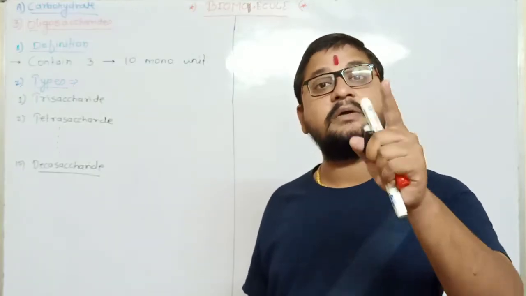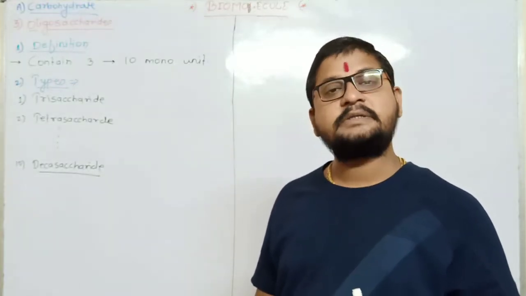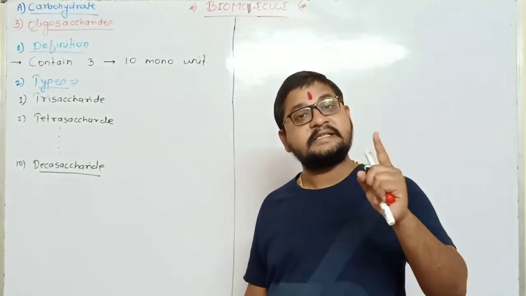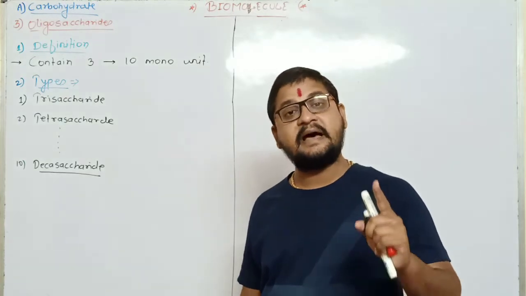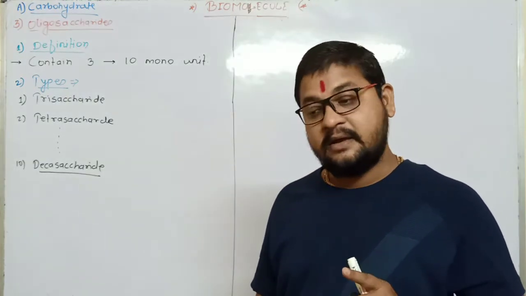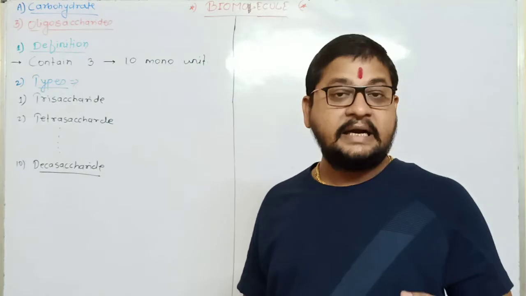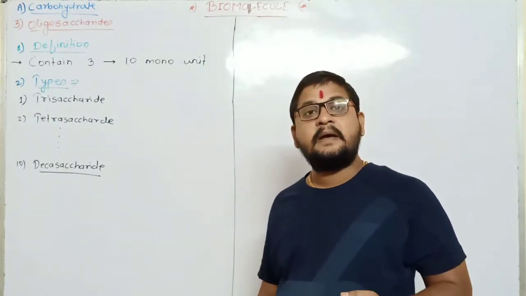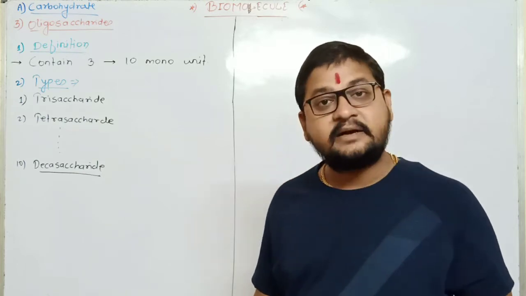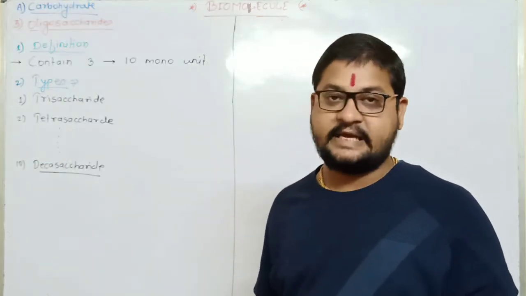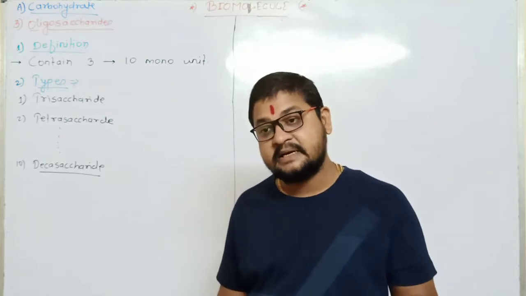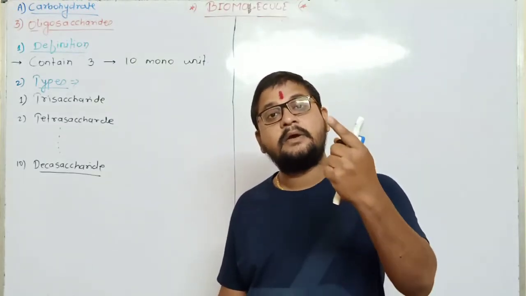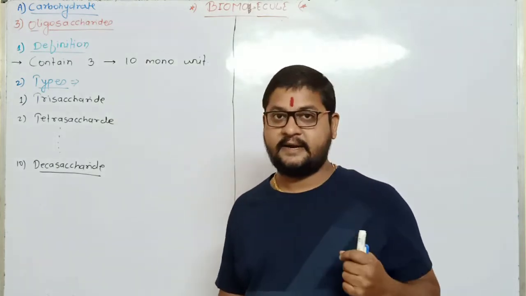The answer to this question is yes, because in the state board biology syllabus or NCERT syllabus, in the content on biomolecules, it is written that disaccharide is a part of oligosaccharide. Means oligosaccharide is the carbohydrate made up of 2 to 10 monosaccharides.